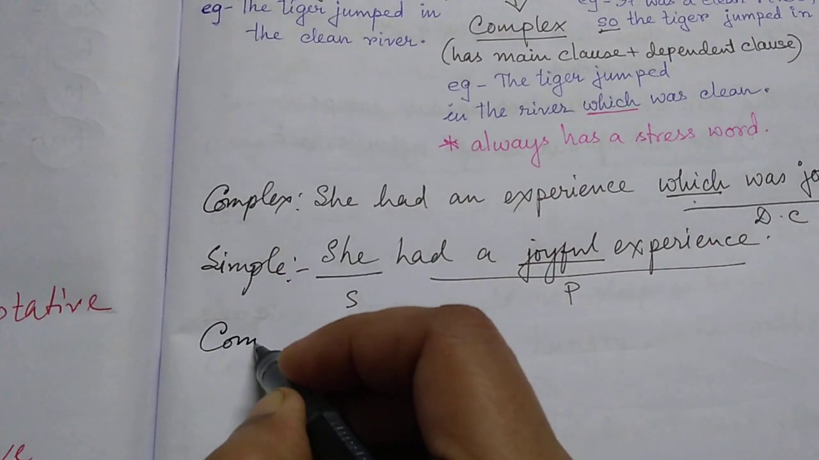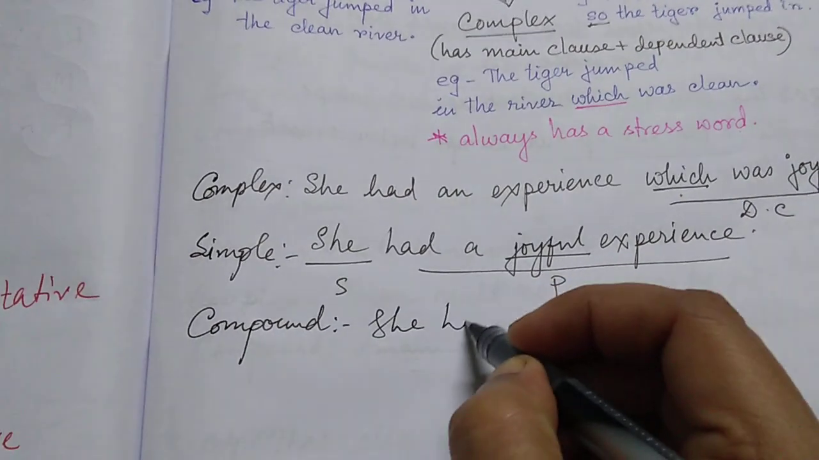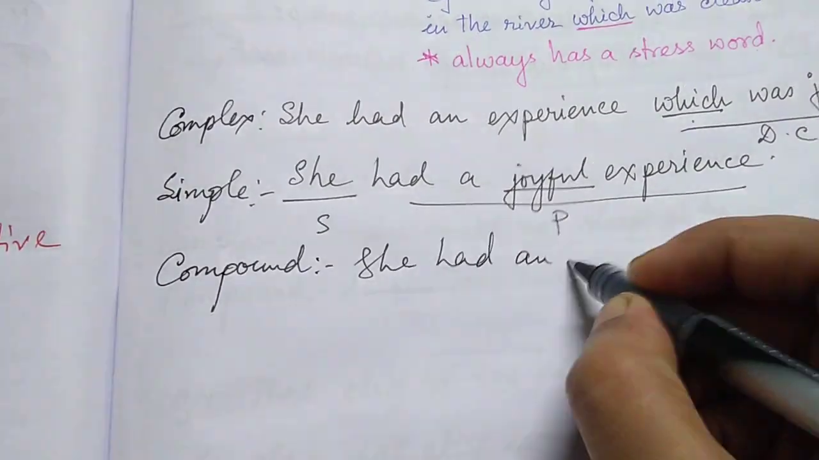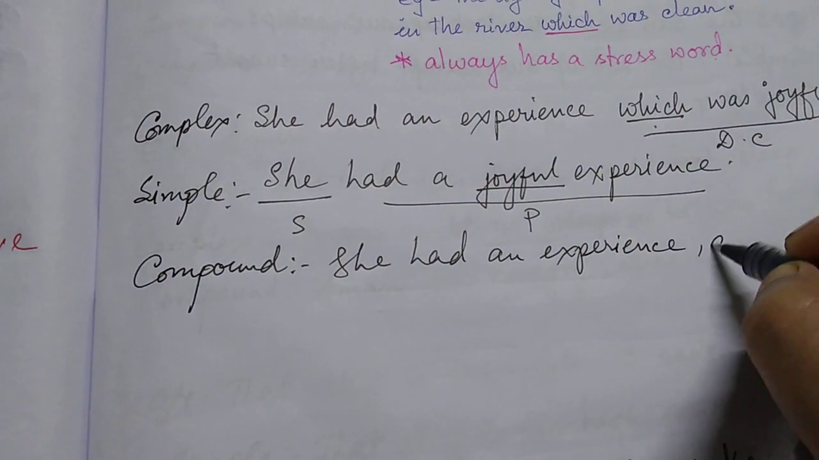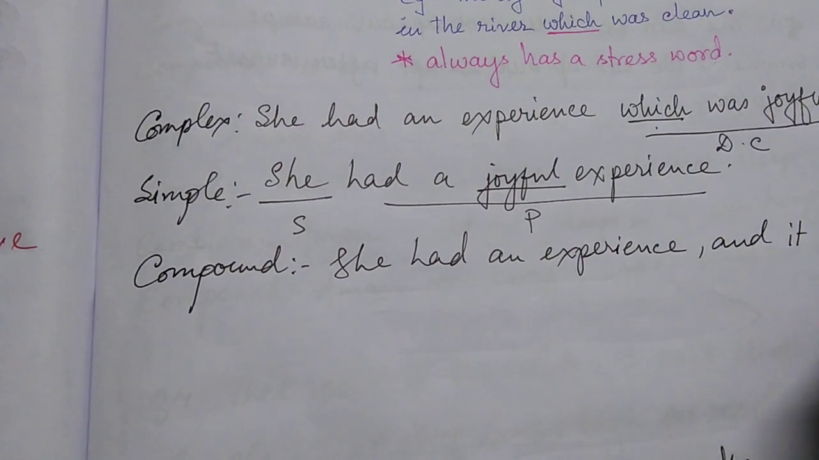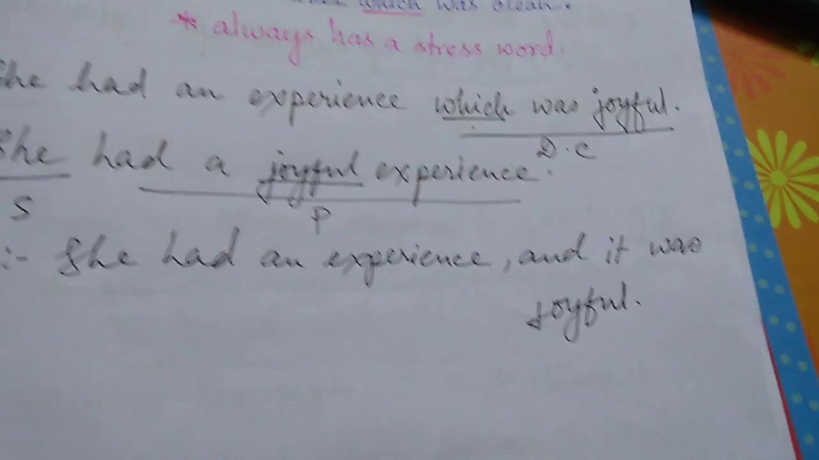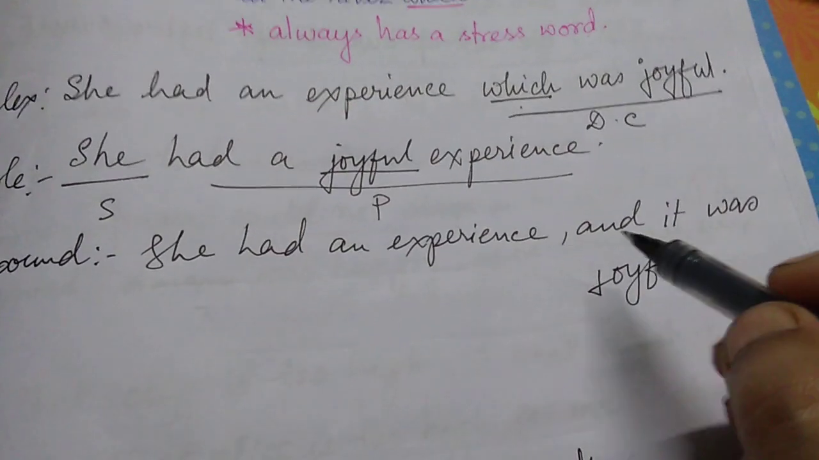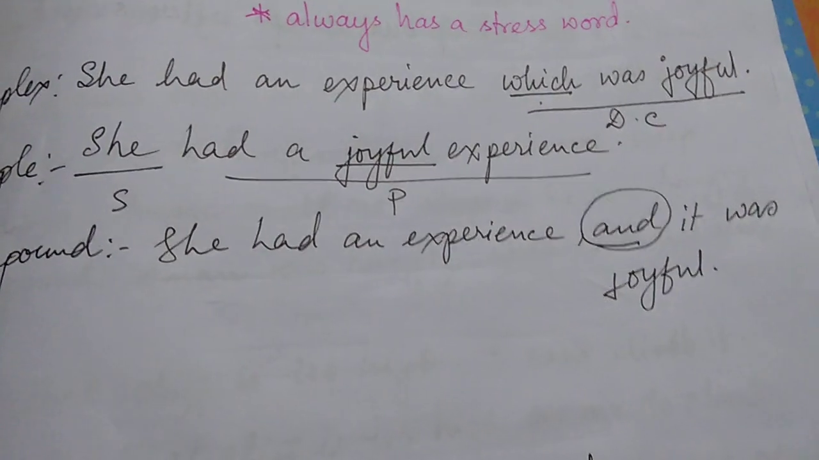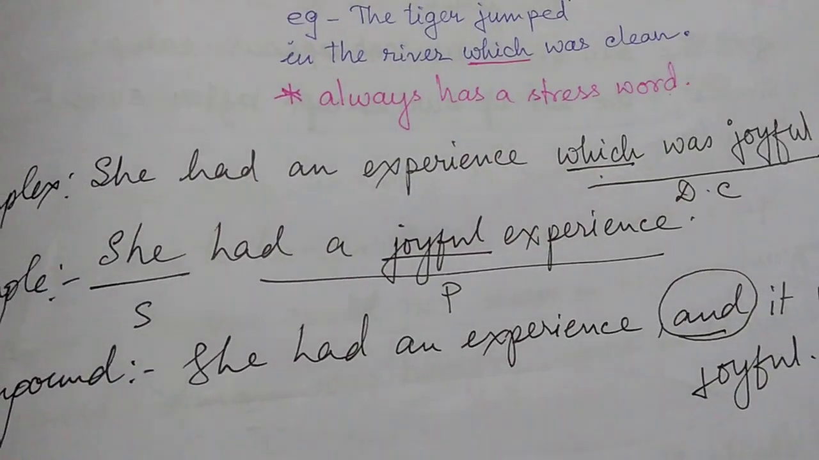How to make this same sentence compound? She had an experience and it was joyful. So, here is our sentence. She had an experience and it was joyful. Why is it compound? Because it has been joined by a conjunction. Okay. Now, let us see two sentences joined together.